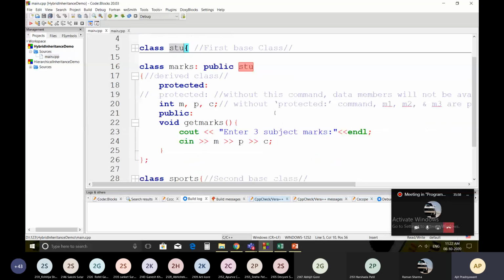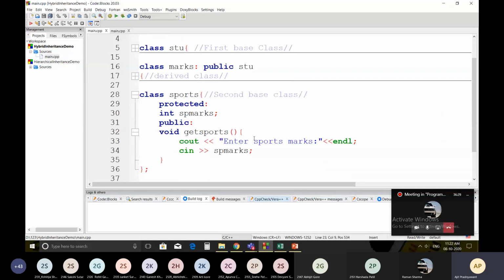In the marks, these are the protected members, integer m, p, c. These are the variables. In the public, by using the getMarks method, they have taken the marks of 3 subjects. So this is a simple code of the marks class.